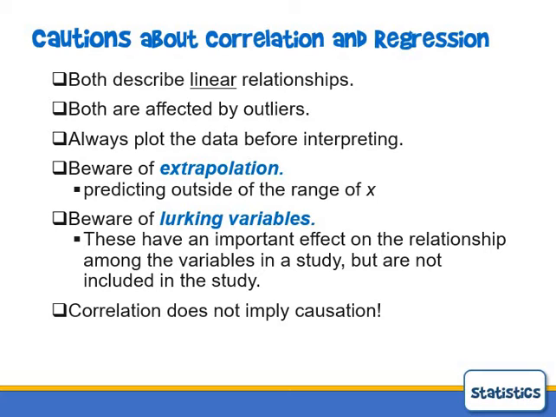You also have to look out for lurking variables. We're going to talk later about good ways to do random sampling and set up experiments, which helps you counter the effect of possible lurking variables. But a lot of times, two variables you're looking at are actually related to other variables that influence what's going on, and can give you misleading results in your interpretation if you're not careful. That goes along with the fact that correlation does not imply causation. You can have something be very strongly correlated, but it's not that one is causing the other.